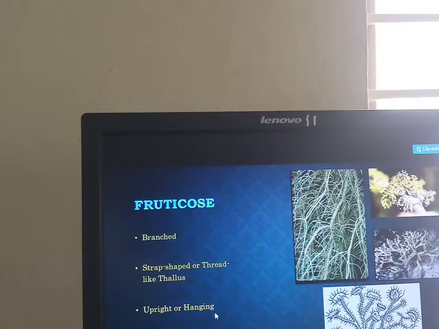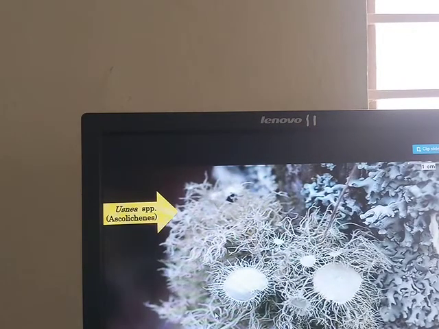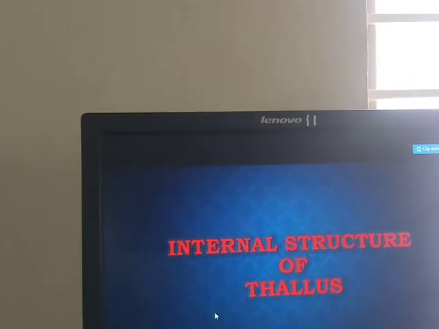They are most of the species found on another plant. An example is Usnea. It is one of the examples of fruticose lichens. Is that clear? There are three types of lichens. One is crustose, another one is fruticose, and the third one is foliose. On the basis of habitat, they divide into three types: crustose, fruticose, and foliose. A question can be asked for 5 marks in your theory examination. Okay, in the next, move on.